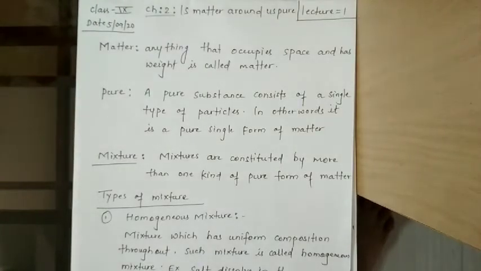So when can we call it pure? When any substance is made from a single component, then we can call it pure.